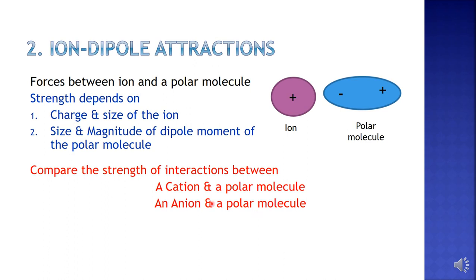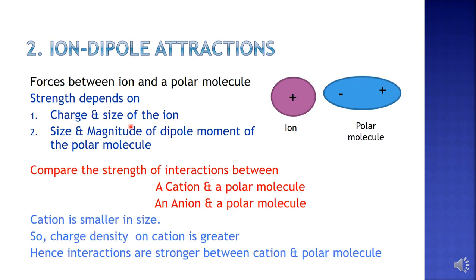Please note, the strength of interactions depends on what? The charge and size of the ion, right? So we have to see which of these ions, whether a cation or an anion, has greater charge and greater size. As we know, a cation is smaller in size, right?